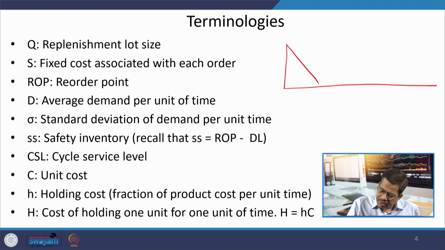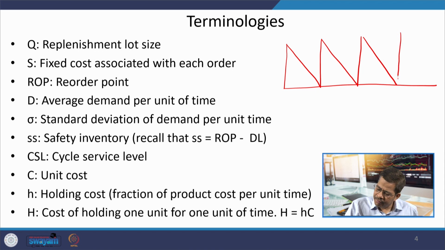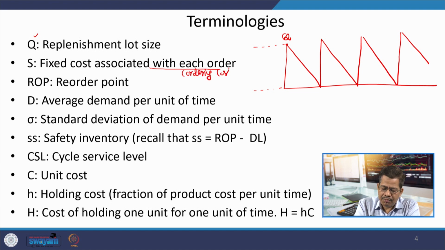This is our very popular sawtooth model, and in this popular sawtooth model we know that this is Q every time you are replenishing, then fixed costs associated with each order, like ordering cost, you may remember that. This is our reorder point.